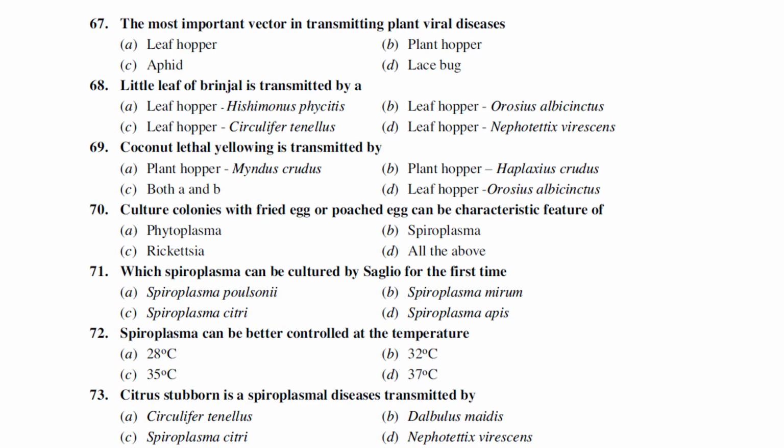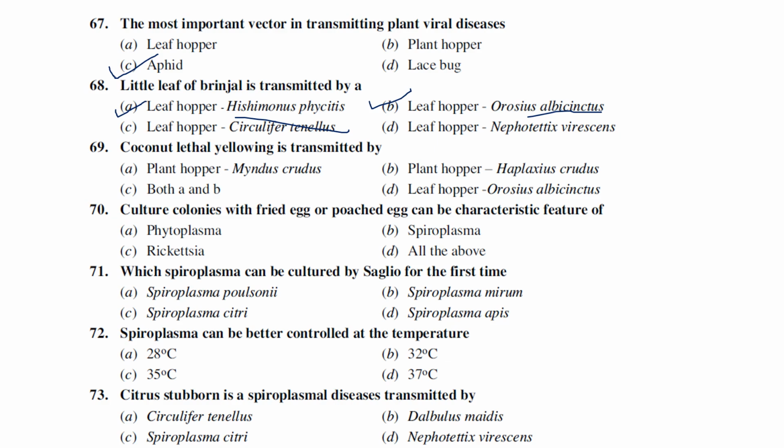Next one, the most important vector in transmitting plant viral diseases. There are various vectors, but the majority of plant viral diseases are transmitted by an insect vector called aphid. Around 50 to 60% are transmitted by aphids alone. Little leaf of brinjal is transmitted by the leaf hopper Hishimonas phycitis, whereas sesame phyllody is also transmitted by a leaf hopper, Orosius albicinctus. Both are leaf hoppers, but I am telling the scientific names, okay.